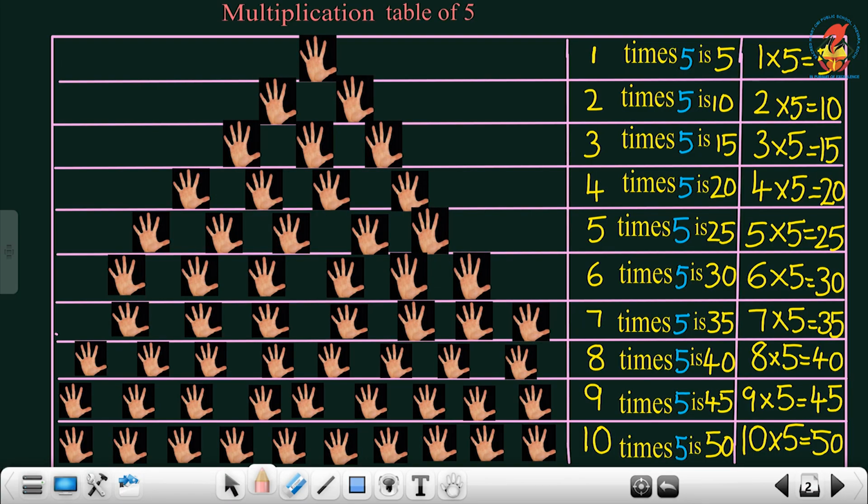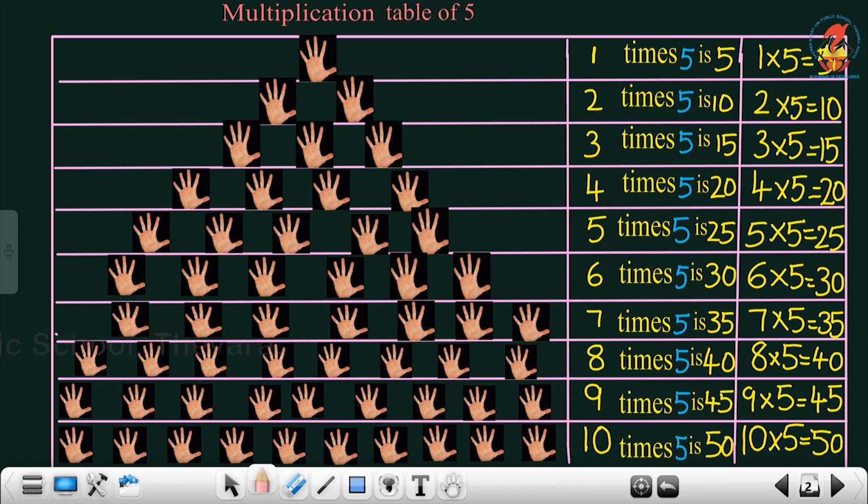Now, look into the next box. In the second box, you can see 2 groups of 5 fingers each. So, we can write it as 2 times 5 is 10. And in the third box, you can see 3 groups of 5 fingers each. So, we can write it as 3 times 5 is 15.